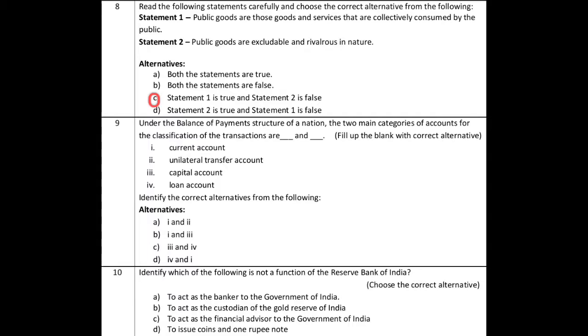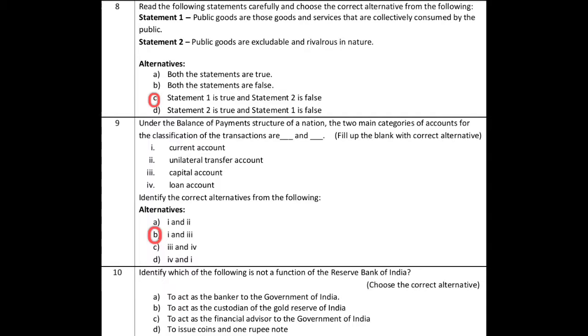And then question number 9. Under the balance of payment structure of a nation, two main categories of accounts for classification of the transactions are dash and dash. One is current account, unilateral transfer account, capital account, and loan account. Identify the correct alternatives from the following. Please listen. Under balance of payments, there are two accounts to be maintained. One is current account and capital account. That is the answer. But it is given as alternatives.